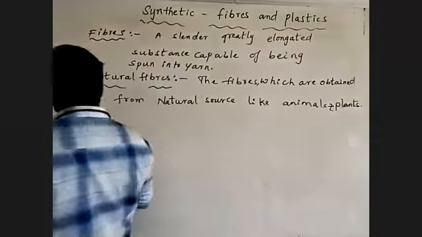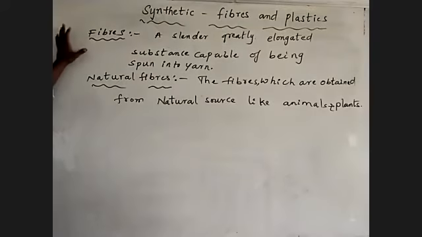See once what I'm saying: natural fibers are the fibers which are obtained from natural sources like animals and plants.